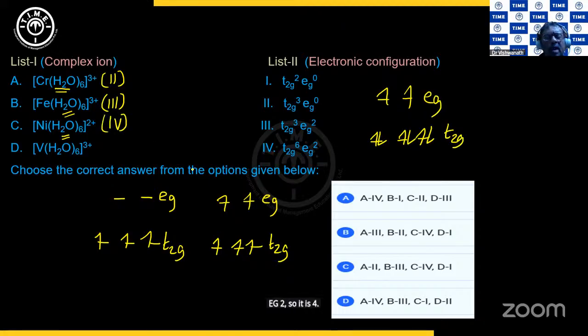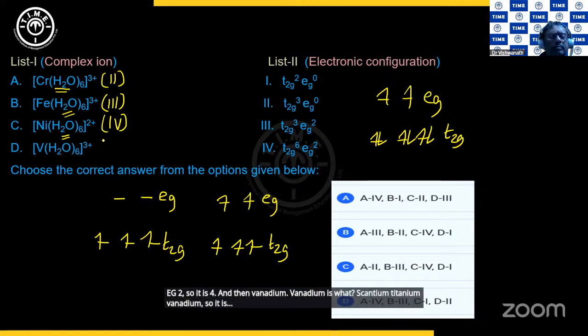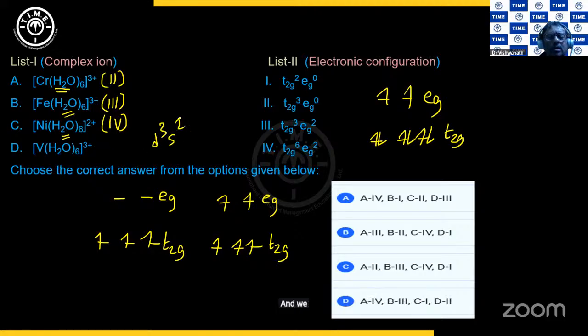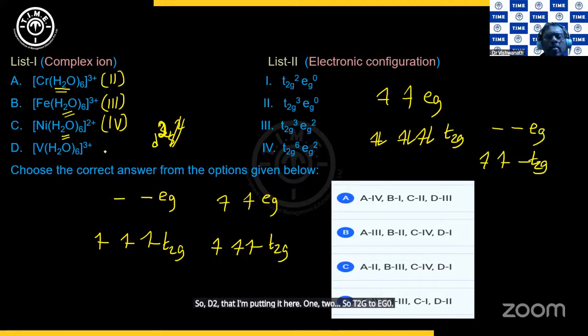And then vanadium. Vanadium is what? Scandium, titanium, vanadium. So it is in the d2 state, because vanadium is 3d3 4s2. And we've removed 3 electrons. 4s2 is gone and 1 from d3. So it has become d2 now. So d2, that I'm putting here, 1, 2. So t2g2, eg0, where is it? 1. So 2, 3, 4, 1 is in option C.